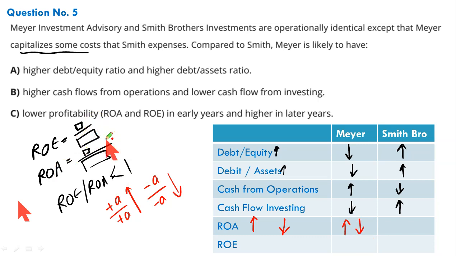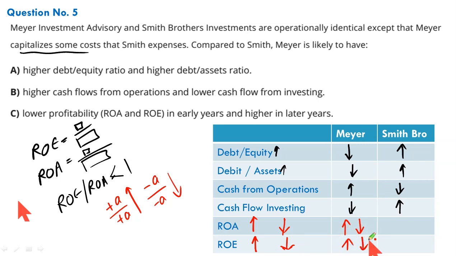Any asset that is being capitalized, your income will show higher, your equity will be higher. So both numerator and denominator increase by the same amount. So this ratio would be higher in the early period. When we will start depreciating or amortizing that asset, the same amount will be deducted from the numerator, from net income, and as a reduction from equity. When the net income falls, your equity falls. So in the later subsequent periods, it will be lower. It will be totally reverse for Smith Company.